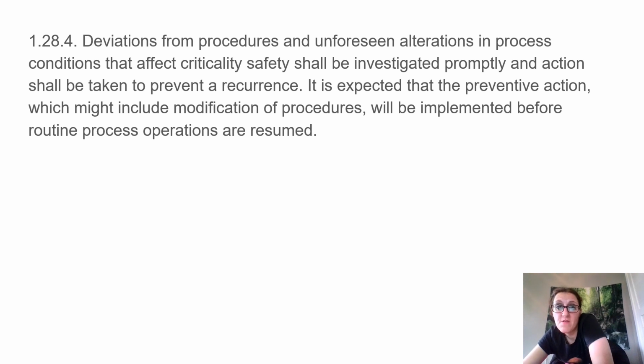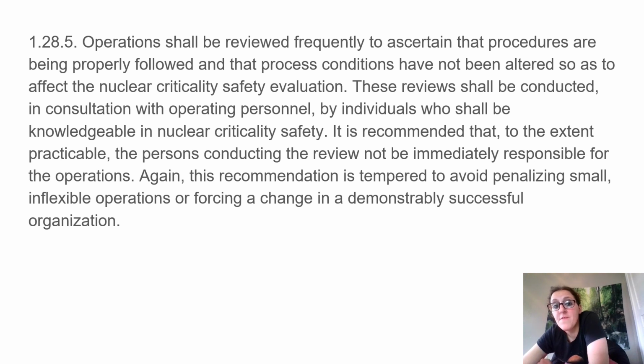Deviations from procedures and unforeseen alterations in process conditions that affect criticality safety shall be investigated promptly and action shall be taken to prevent a recurrence. It is expected that the preventive action, which might include modification of procedures, will be implemented before routine process operations are resumed. Operations shall be reviewed frequently to ascertain that procedures are being properly followed and that process conditions have not been altered so as to affect the nuclear criticality safety evaluation.